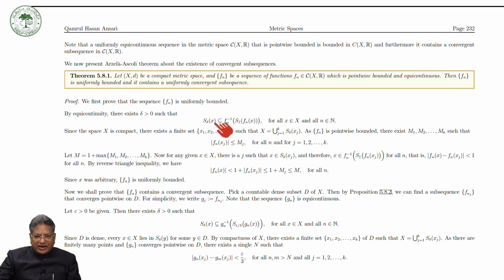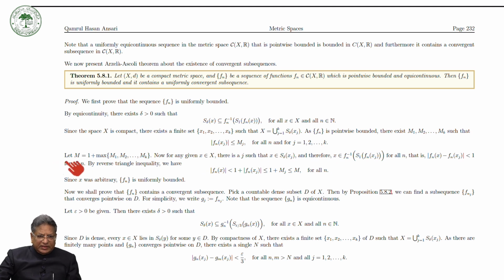So there must be a finite set x1, x2, ..., xk such that X can be covered by a finite union of open balls with centers at these points. So X is equal to this union. As Fn is pointwise bounded, there exist constants m1, m2, ..., mk such that |Fn(xj)| is less than or equal to mj for all j from 1 to k. This is by the definition of pointwise boundedness.